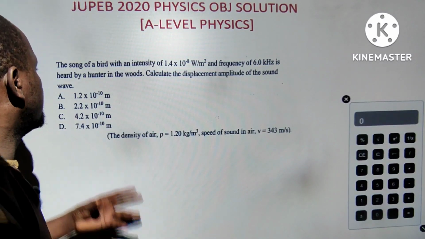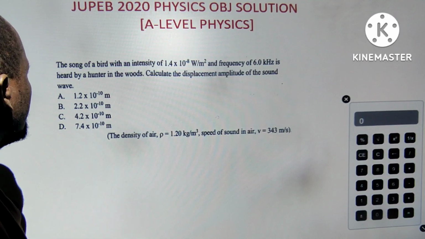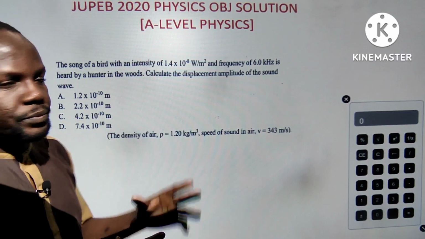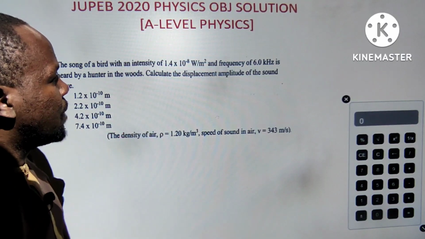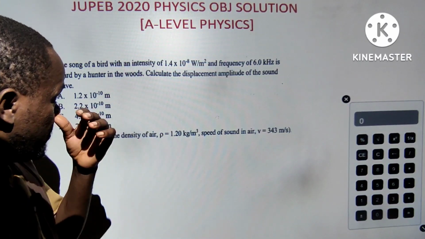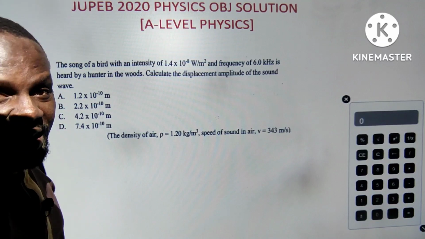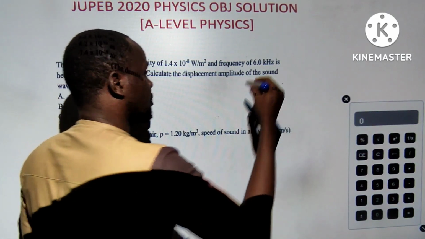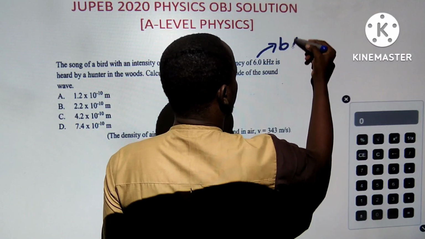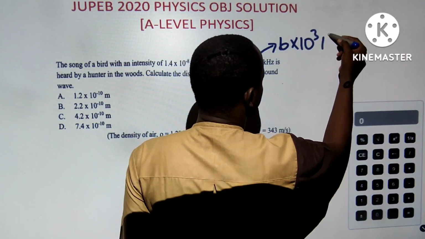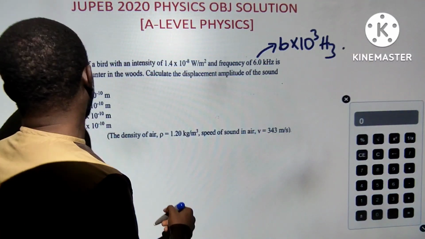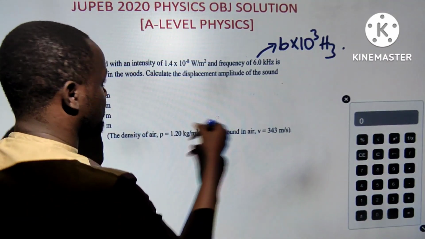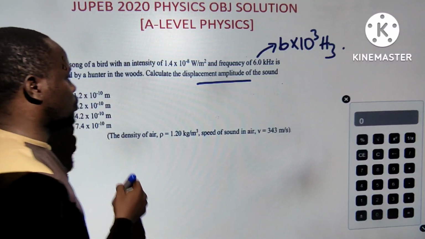Thank you very much, my team. Now the next one says the sound of a bell with an intensity of 1.4 times 10 to the minus 8 watts per meter square and frequency of 6.0 kilohertz. I will convert because of time, this is 6 times 10 to the 3 hertz. That's the frequency. It is heard by a hunter in the woods. Calculate the displacement amplitude of the wave.